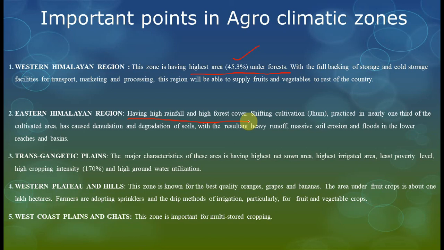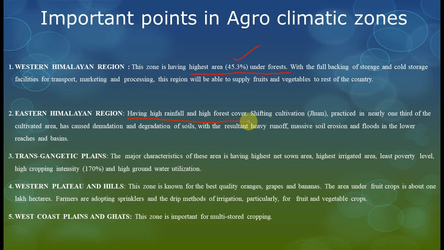In Eastern Himalayan regions, there is high rainfall and high forest cover, compared to the land of this region. But in Western Himalayan regions, the highest area under forest means the forest area is the highest in the country, friends. That is the difference we have to see between these two.